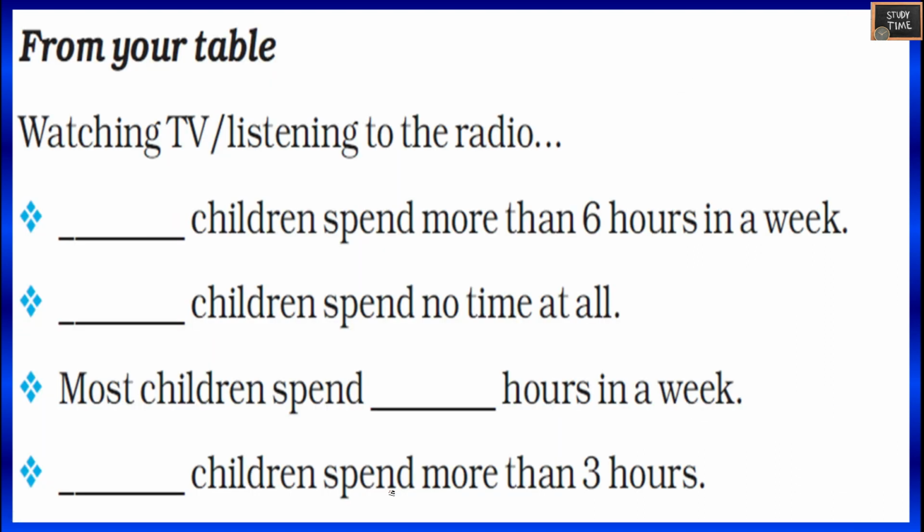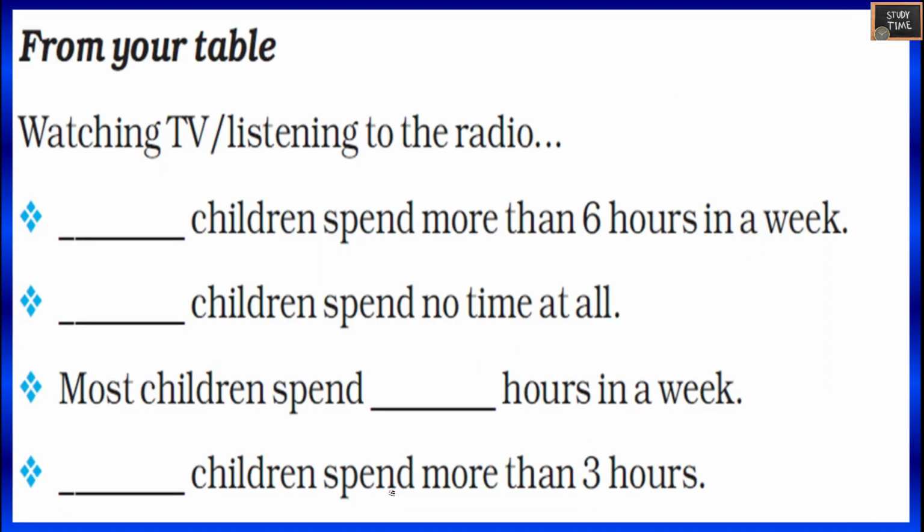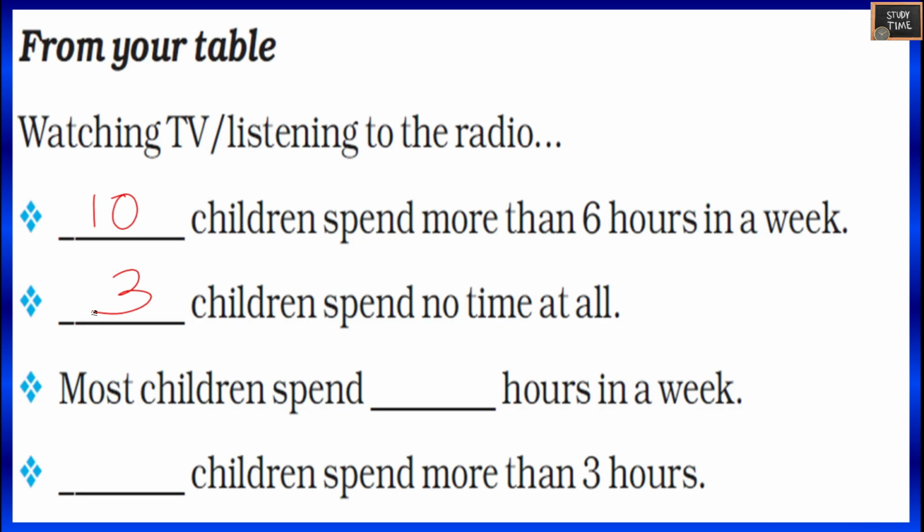Next, let us fill this table. Watching TV or listening to the radio. Dash children spend more than 6 hours in a week. So more than 6 hours is 10. Dash children spend no time at all. So that is 0 hours. 3. Most children spend dash hours in a week. So 2 hours. 2 hours or 6 hours.